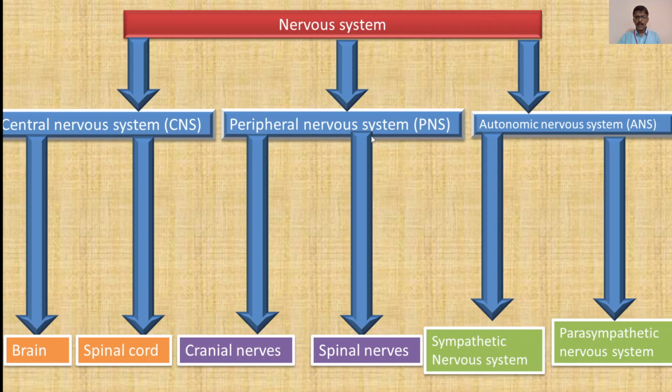Then the peripheral nervous system or PNS is divided into two parts: the cranial nerves, which arise from the brain, and second, the spinal nerves, which arise from the spinal cord. Now the third, autonomous or autonomic nervous system or ANS, is divided into two parts: sympathetic nervous system and parasympathetic nervous system. Now this is the basic of the nervous system classification.